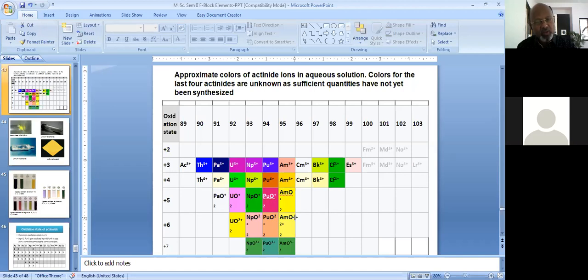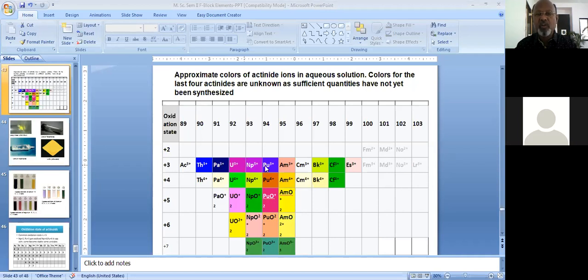So there is no unpaired electron, and hence, because unpaired electrons are absent, these elements do not show any colors. If we move one step further, thorium plus 3 shows a faint blue color. Protactinium shows again a dark blue color.